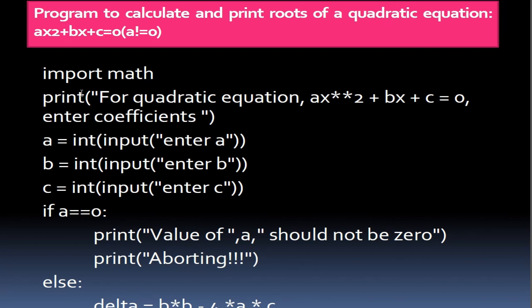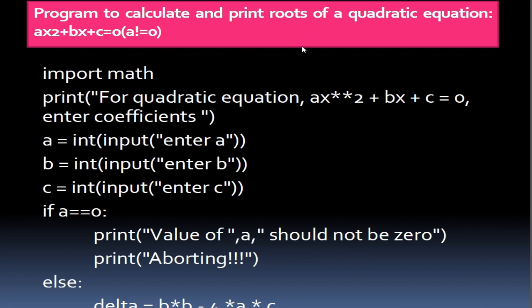You know the quadratic equation: a x squared plus bx plus c is equal to 0, right? In the mathematical expression we write it as ax² plus bx plus c equal to 0. So it is a mathematical function, and we need to print the roots of the quadratic equation.